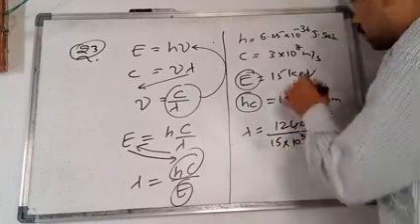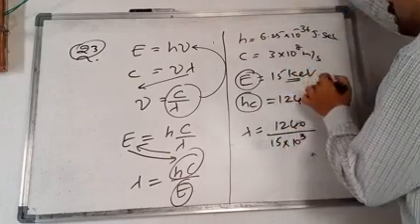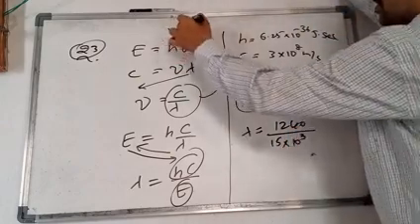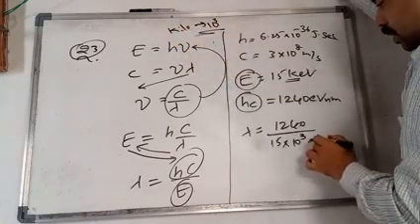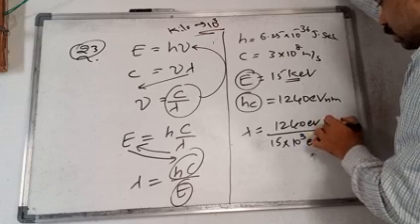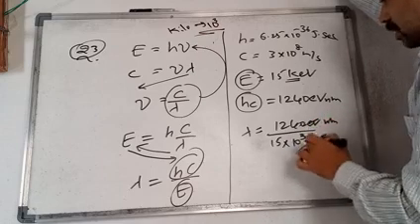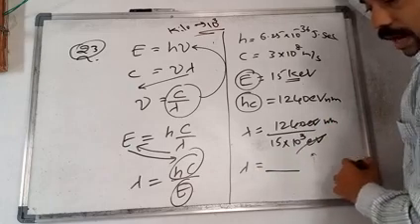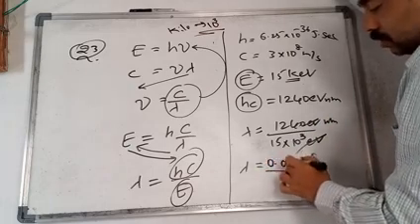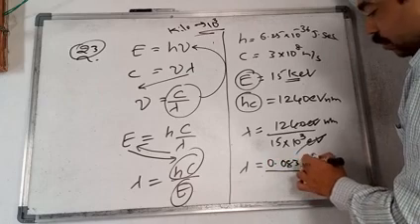Kilo means 10 to the power of 3. So 50 into 10 to the power of 3 electron volts. Electron volts cancel. So if you do the cancellations, you will get the value of lambda like this, 0.083 nanometers.